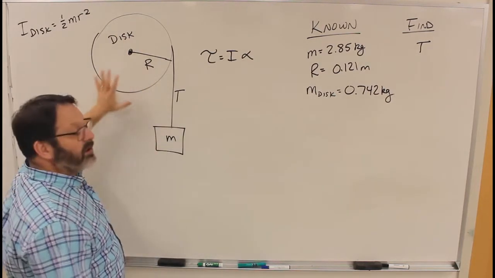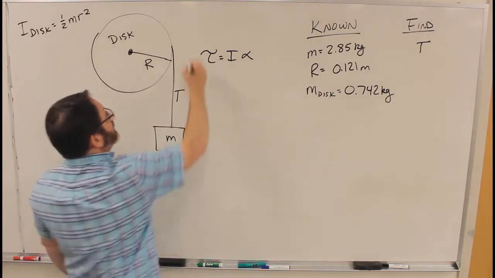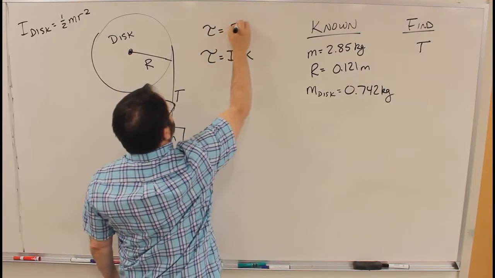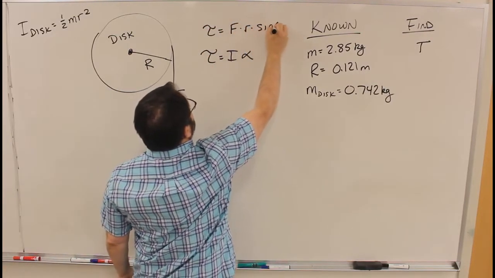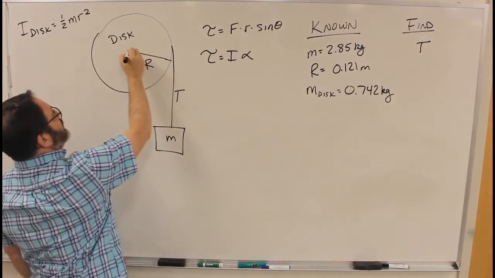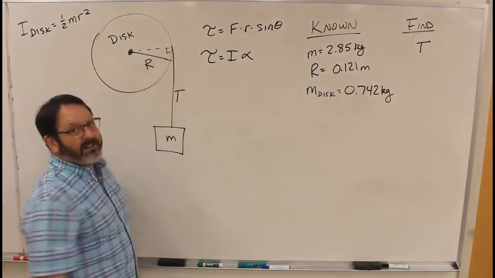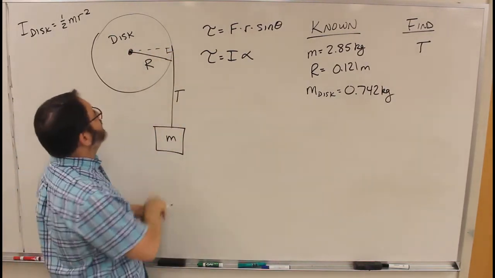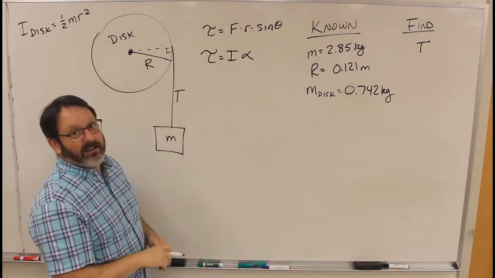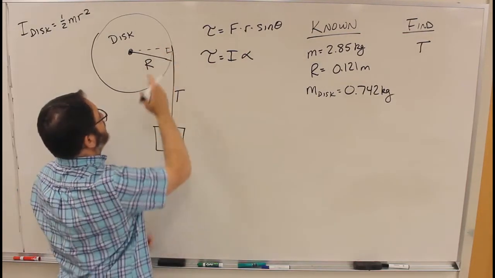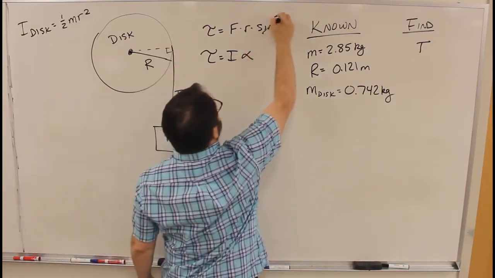So the torque on this thing, torque is F times R times sine of theta. In this case, again, anytime you have a pulley and a rope pulling on it, that angle is going to be 90 degrees where the rope touches the pulley. So sine of theta is 1.